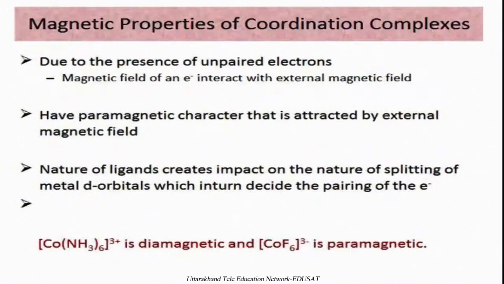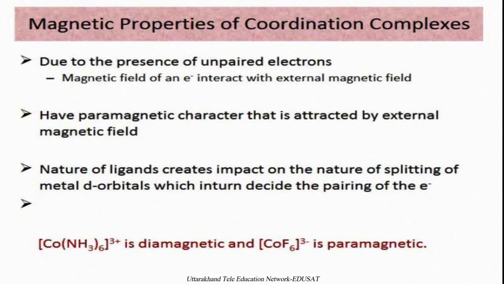The next property is the magnetic properties of coordination complexes. It is due to the presence of unpaired electrons. In all transition metals or general metals, the unpaired electrons are the sole factor determining their magnetic properties.